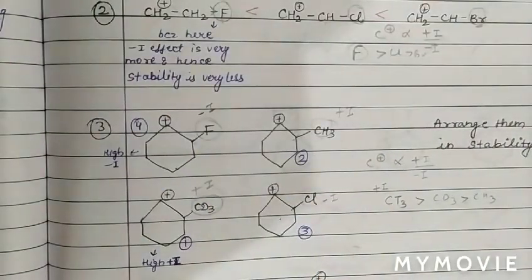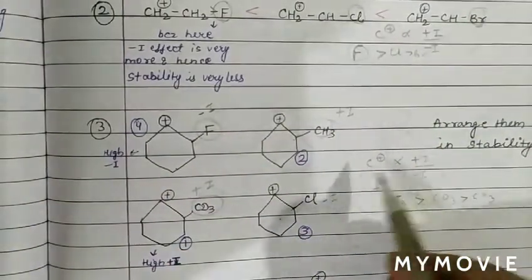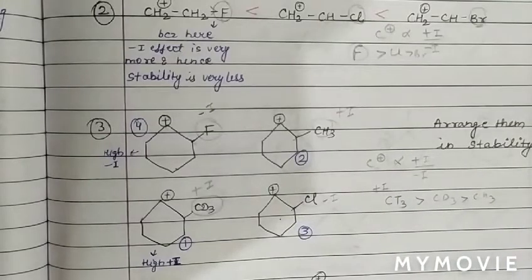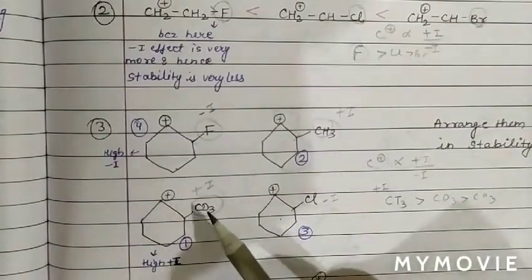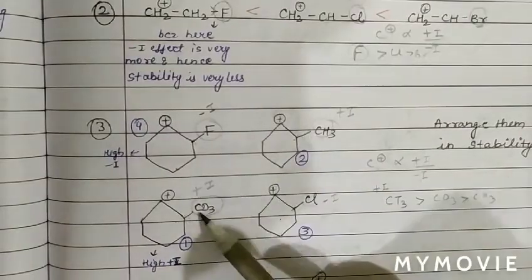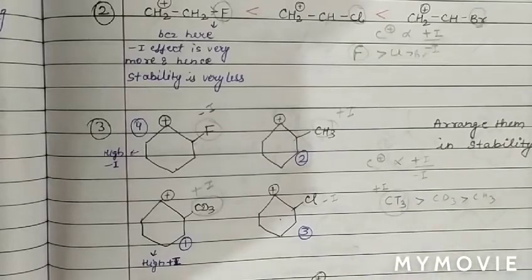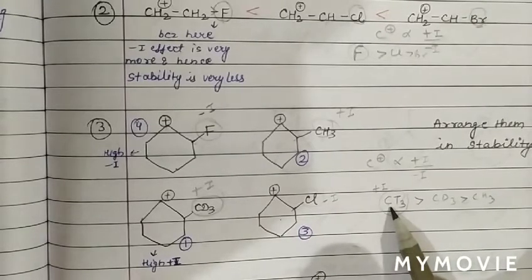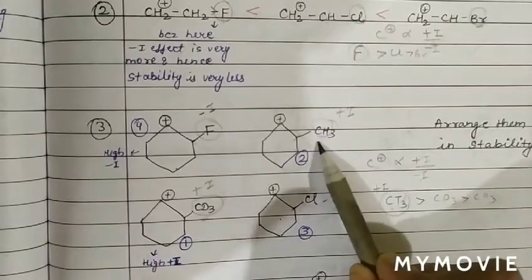Now we will decide the strength. Plus I stabilizes the carbocation and minus I destabilizes the carbocation. Two plus I groups are there, one CD3 and one CH3, and the electron releasing power of CD3 is more. Therefore, more powerful plus I means more stability of carbocation. So the highest stability is for the carbocation having CD3, then CH3.